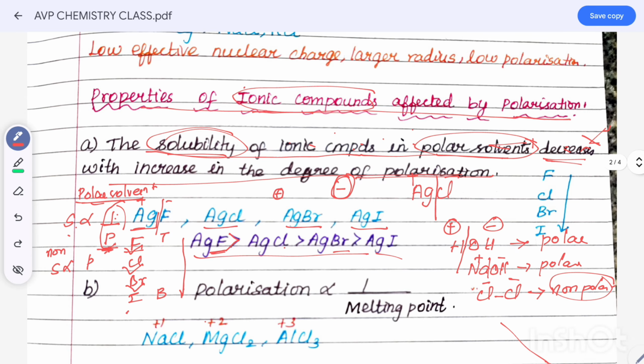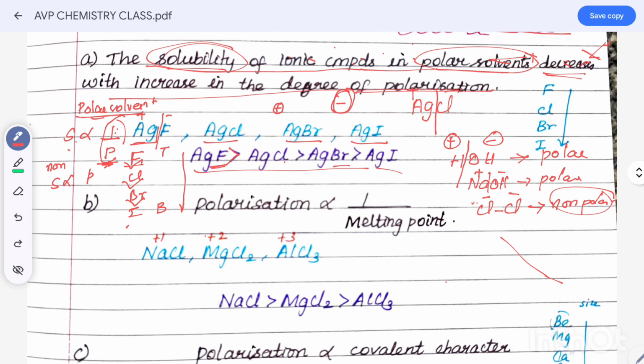Next, the melting point. The polarization is inversely proportional to melting point. Here also inversely proportional. Take sodium chloride, magnesium chloride and aluminum chloride. Generally, whichever cation has the higher charge gives greater polarization.